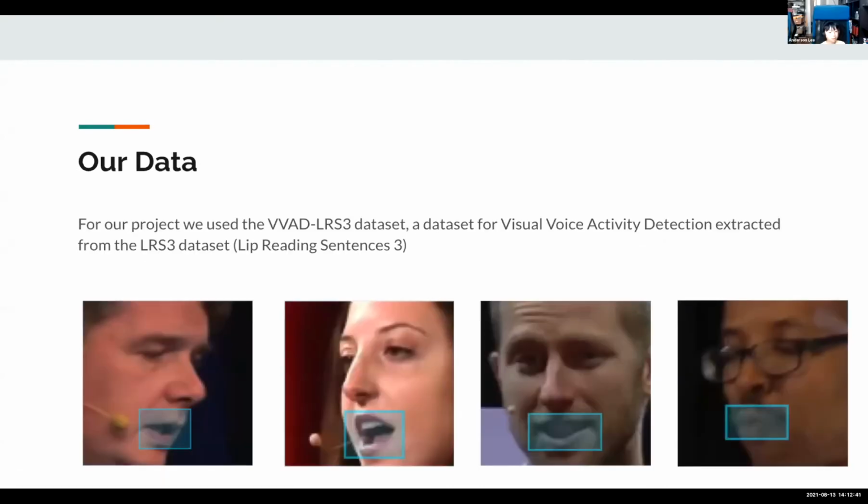To train our model, we used a dataset from Kaggle for visual voice activity detection. Notice that all the images are localized on the face, which is something we'll cover when we talk about the model.